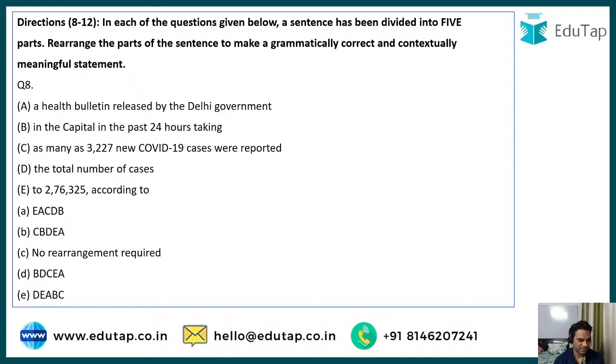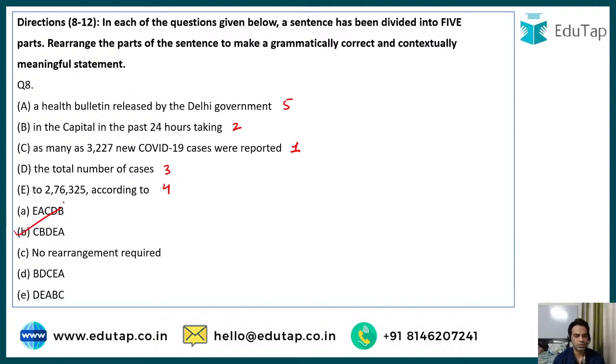Very good, Anjali. Very good, Leena. See, the first statement should be, yes, option number C. As many as 3,227 new cases were reported in the capital in the past 24 hours, taking the total number of cases to 2 lakh something according to a health bulletin released by the health department. So the correct sequence is C, B, D, E, A. C, B, D, E, A. I think the only option that begins with C is.